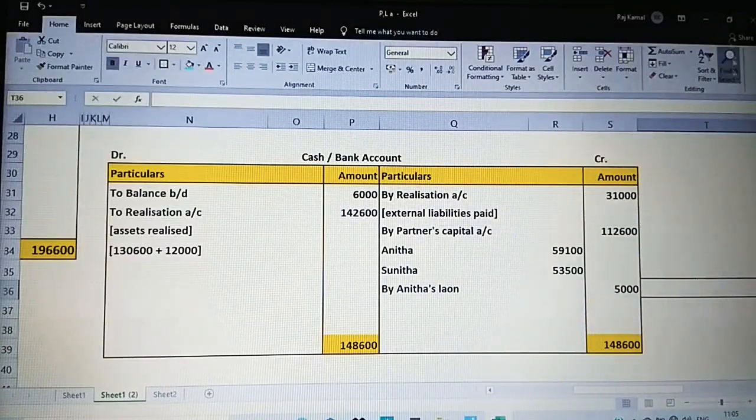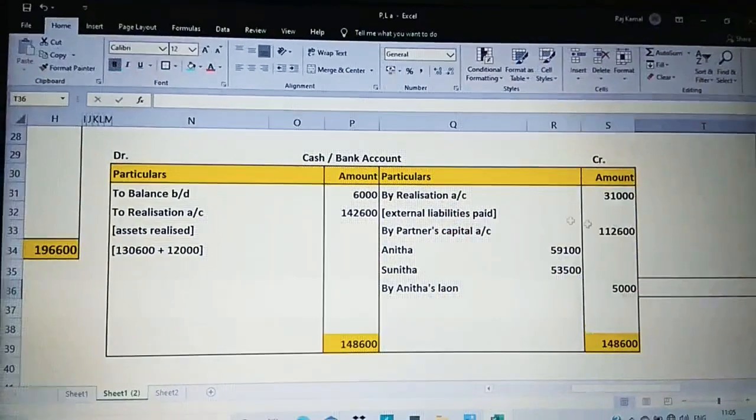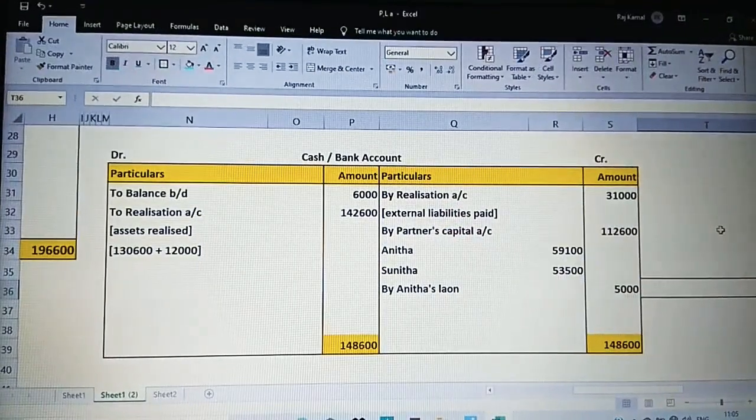I guess in the printout of Anita's capital amount, okay, final capital balance, there is a mistake. It is 59,100. By mistake they have made 57,100. So our steps which we followed is correct. Just observe.